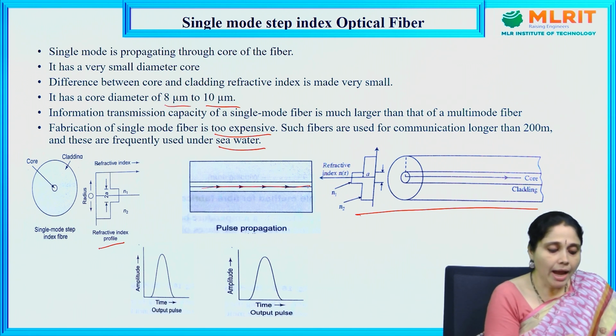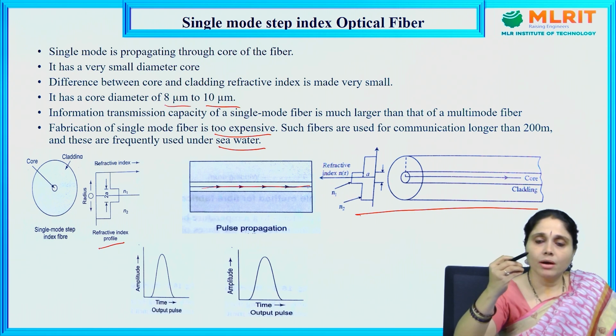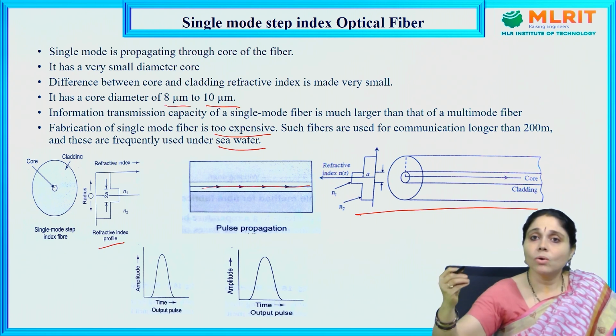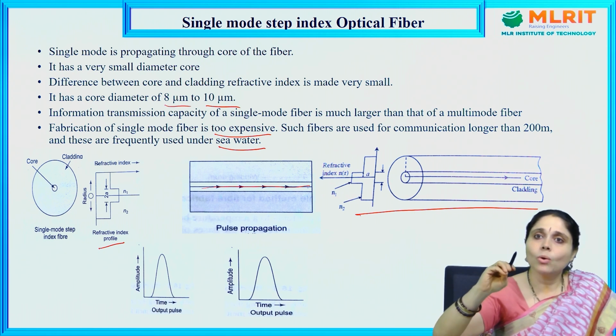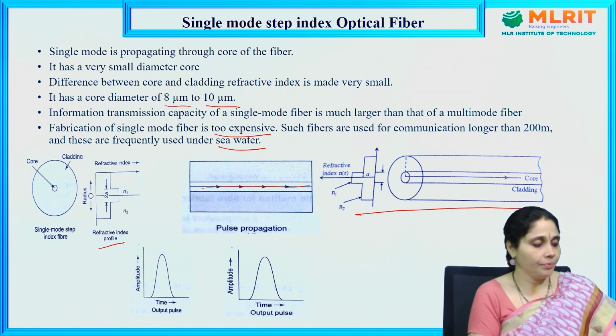And the output pulse will be a single pulse. So, the output will have amplitude and it will appear to go in a straight line. This is about the single mode step index optical fiber.